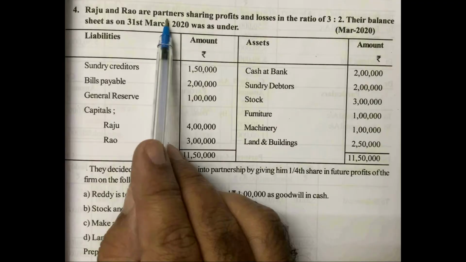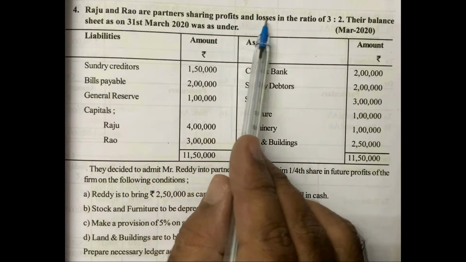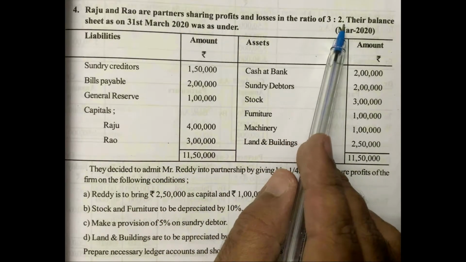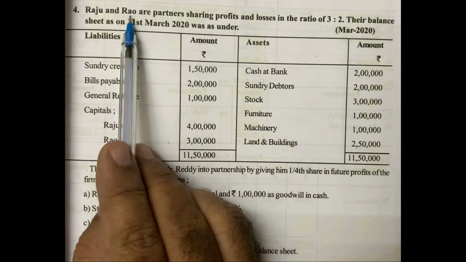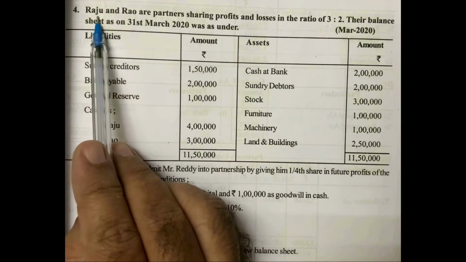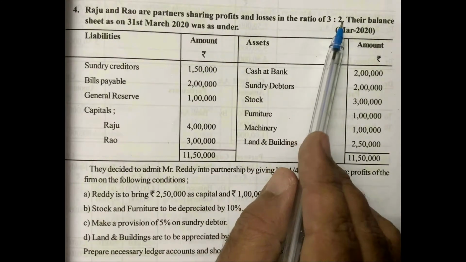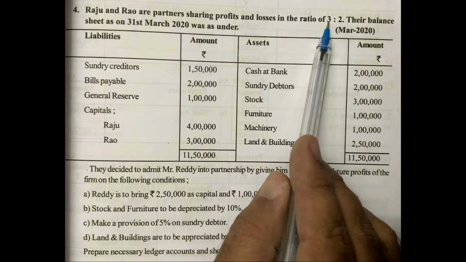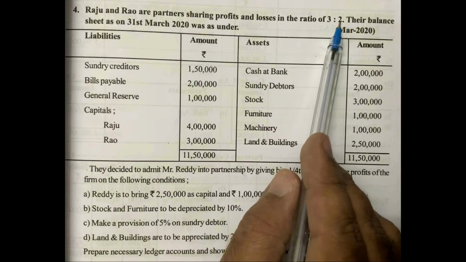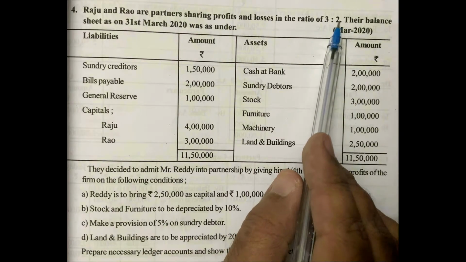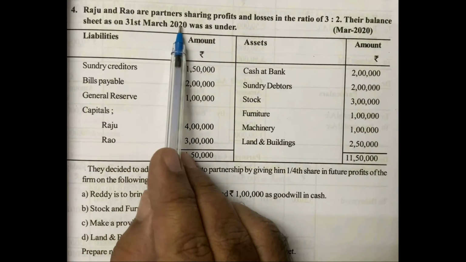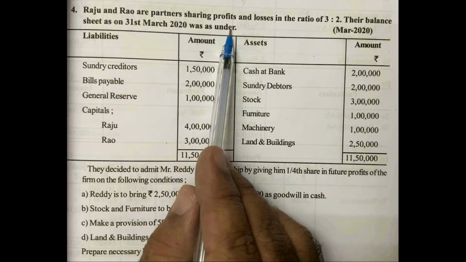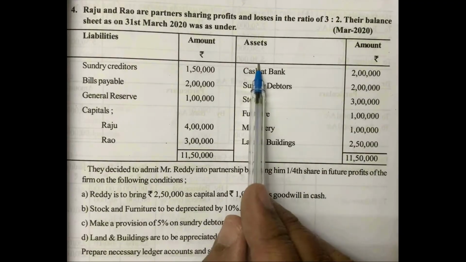Raju and Rao are partners sharing profits and losses in the ratio of 3:2. 3 belongs to Raju, 2 belongs to Rao. So Raju's share is 3/5. How did 5 come? 3 plus 2, 5. And Rao's share is 2/5. Their balance sheet as on 31st March 2020 was as under. This is called the old balance sheet.